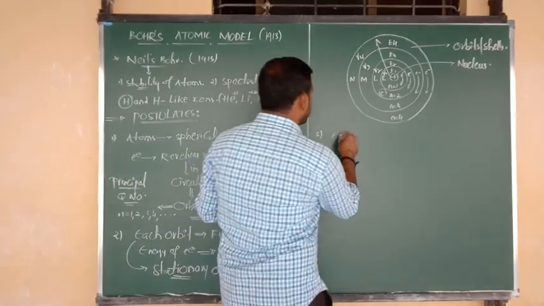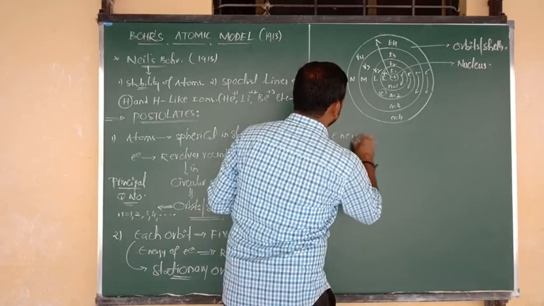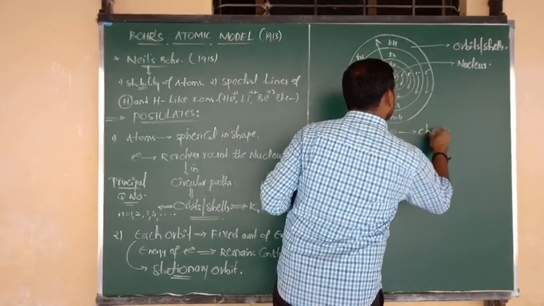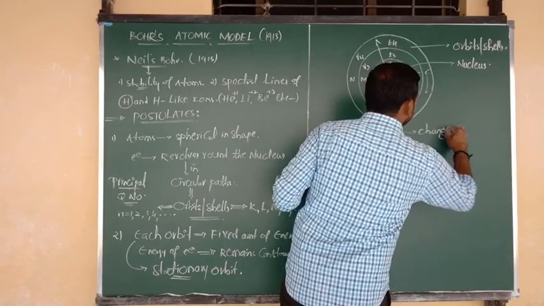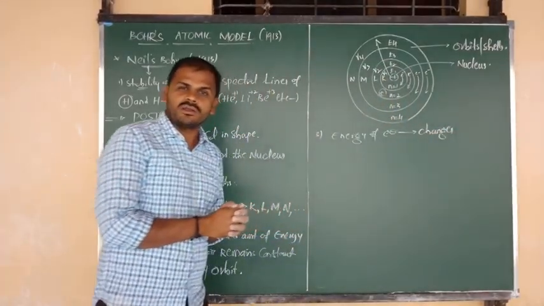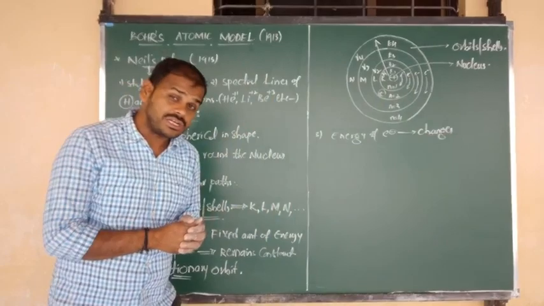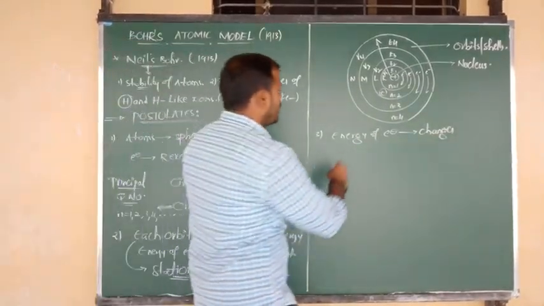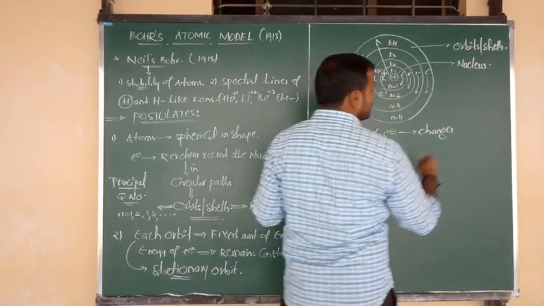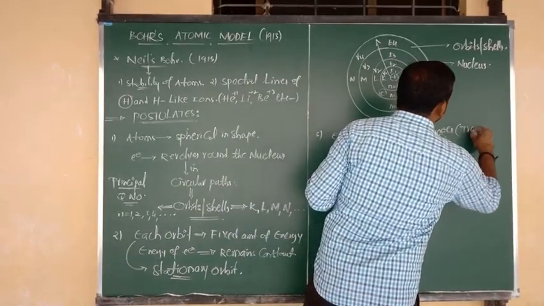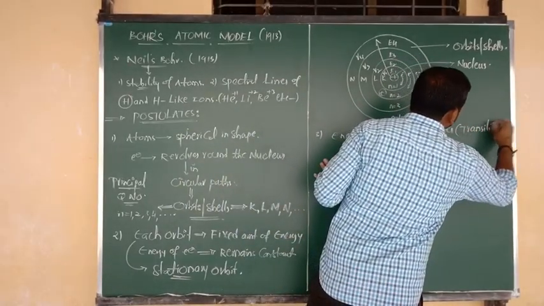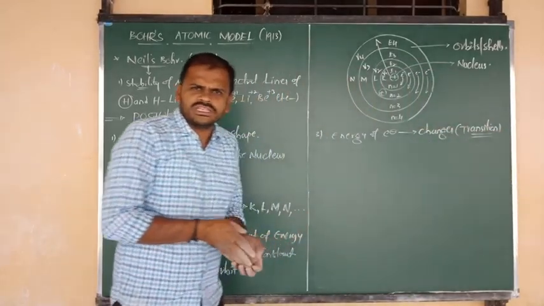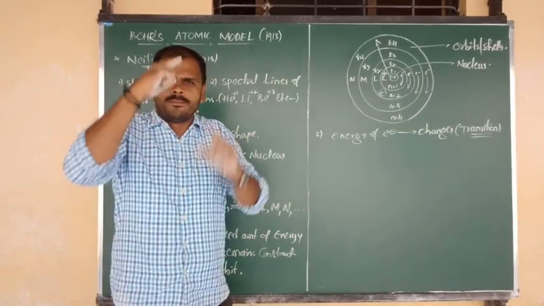Next case: the energy of the electron changes. The condition is when the electron moves from one orbit to another, its energy changes only during transition. Sir, what is meant by transition? Transition means jumping, or we can say movement.